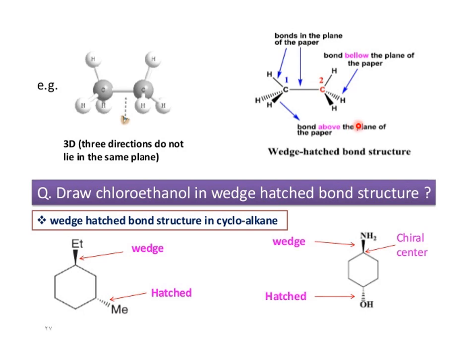Here is the question: draw chloroethanol in wedge hatched bond structure. This is the question for you. You have to draw chloroethanol in wedge hatched structure. Wedge hatched bond structure in cycloalkanes is also possible. Here wedge means above the plane, hatch means below the plane. Again, this is the chiral center, this is wedge, this is hatch, meaning below the plane.